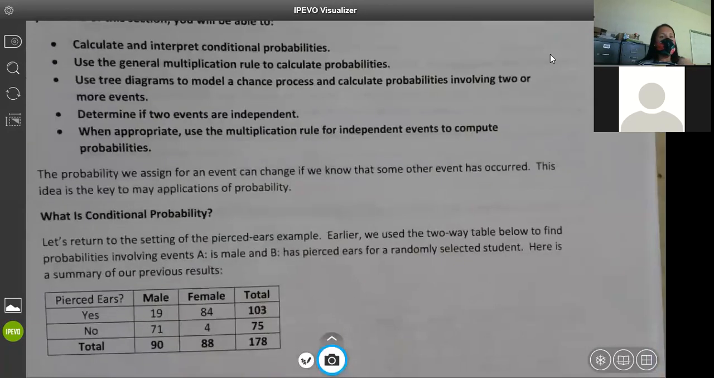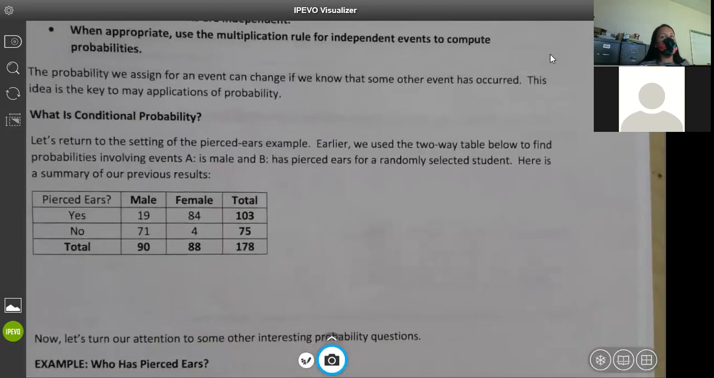So the idea, or the probability we assign for an event, can change if we know that some other event has occurred. This idea is the key to many applications. So what is conditional probability? Let's go back to the Pierce-Sears example. And here's the summary of our results.